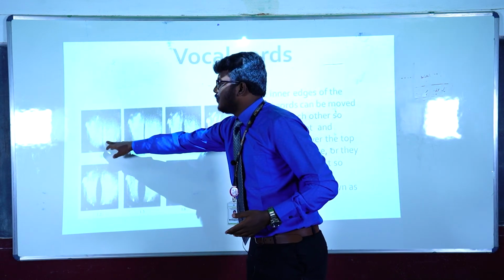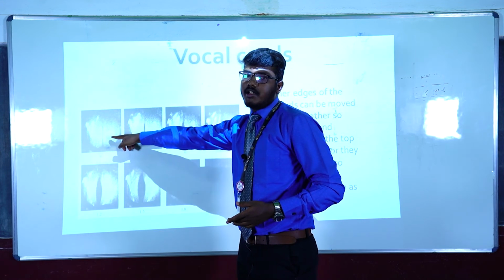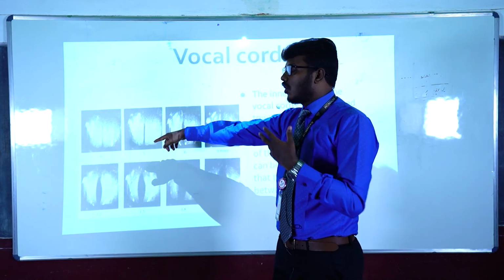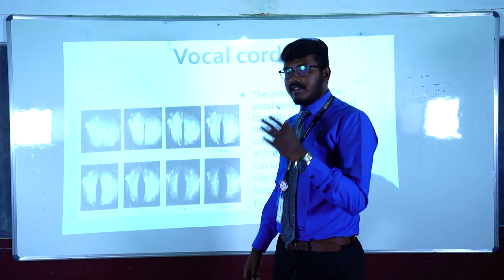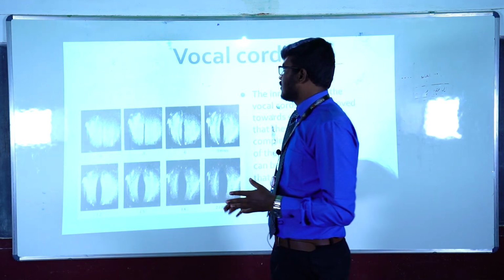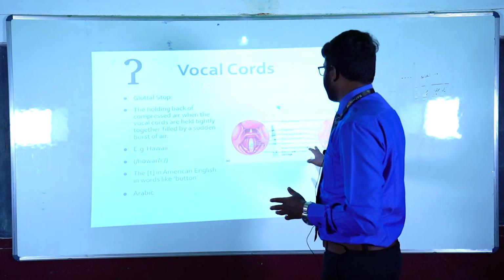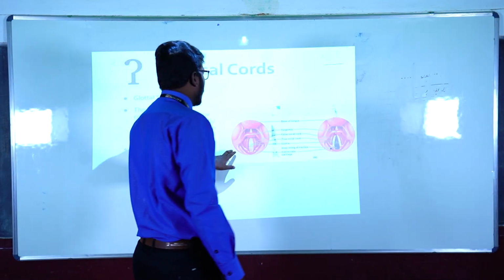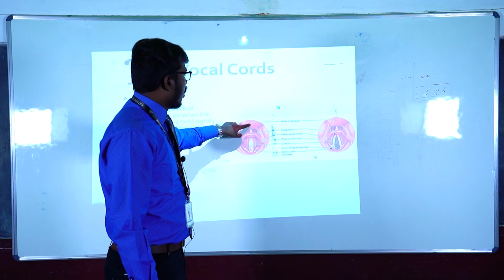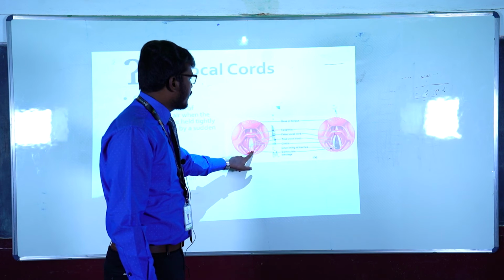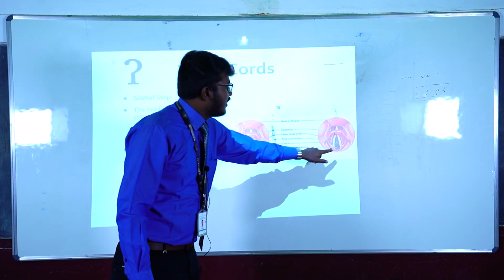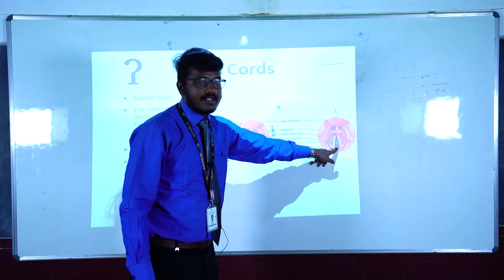Here, the glottis is closed, so the airflow will find it difficult to pass through the vocal cords. So the sound thus produced will have some friction or vibration, and those sounds are called consonants. This is the anatomical image of the vocal cords. Here, this is the glottis, this is the epiglottis, and these two string-like structures are called the vocal cords, and this opening area is called the glottis.